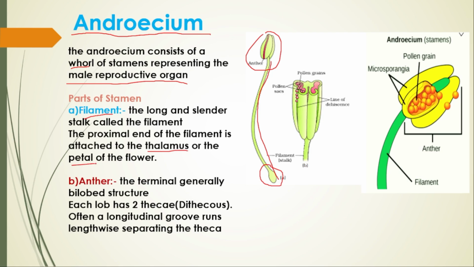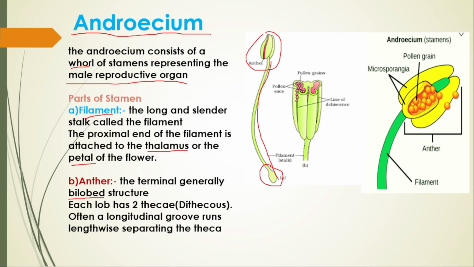When we talk about the anther, generally this one is the terminal portion. This one is the proximal end. The terminal is generally a bilobed structure. Why is it called bilobed? Because it has two lobes. This one is one and this one is two. Each lobe has two thecas. Means if I am talking about only one, it has two thecas. This one has two thecas, dithecous condition.